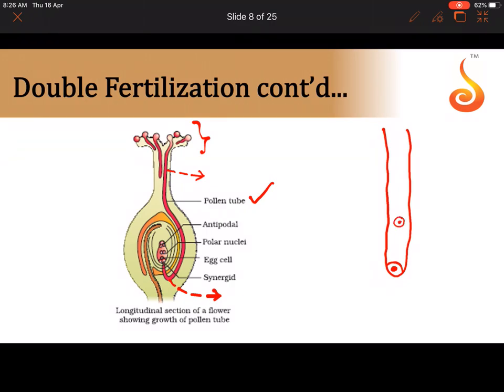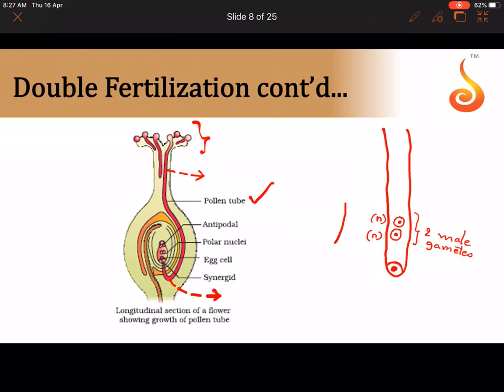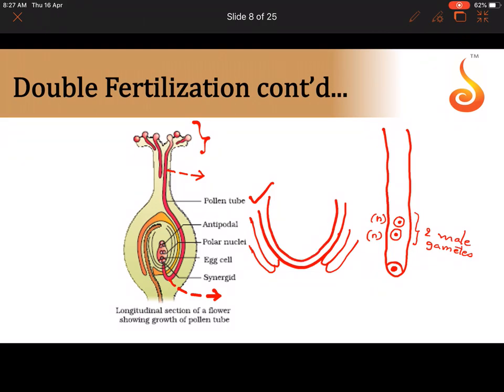Behind that, there are two cells. What are the two cells which are floating in the pollen tube? They are nothing but the two male gametes. Both are haploid. So this is haploid and this is haploid. So this pollen tube, I hope you're remembering, reaches the micropyle of the ovule. The best way to show the micropyle is to show the integuments, and you will get a mental orientation of the micropyle. So inside the micropyle there is the embryo sac.